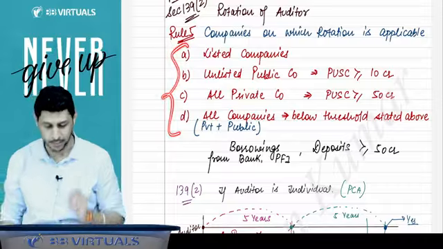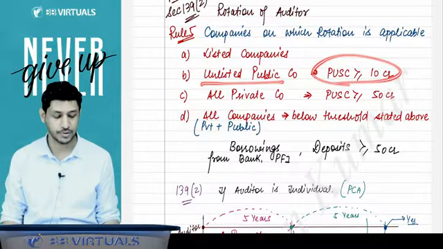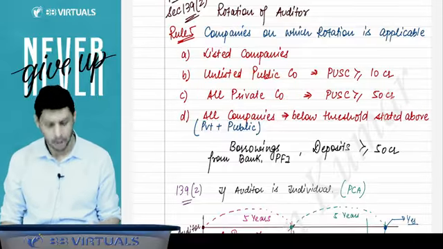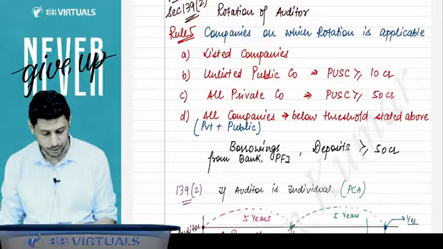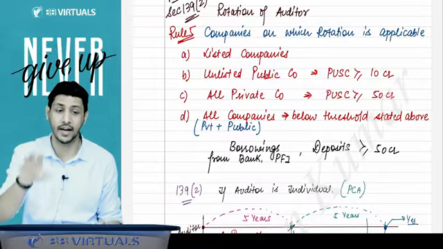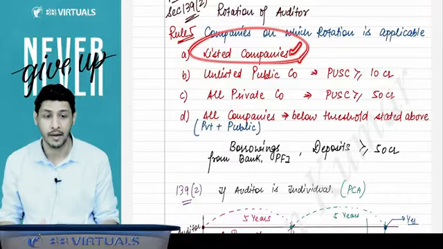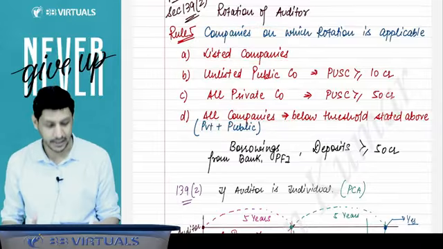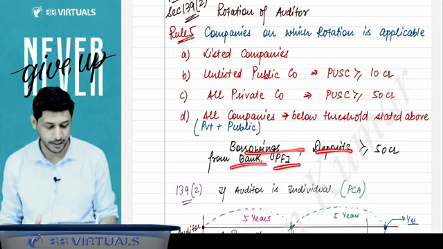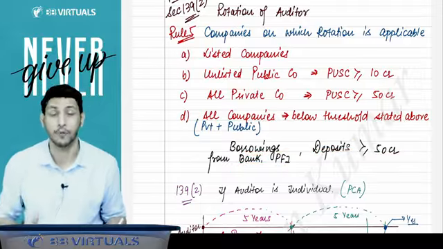For these companies, the rotation provisions are applicable. For example, a listed company, an unlisted public company whose paid up share capital is 10 crore or more, and all private companies with paid up share capital of 50 crore or more. Also, any company, whether public or private, unlisted, that does not fulfil any of these thresholds but has borrowings or deposits from banks and PFIs greater than or equal to 50 crore, has to follow the rotation provisions.